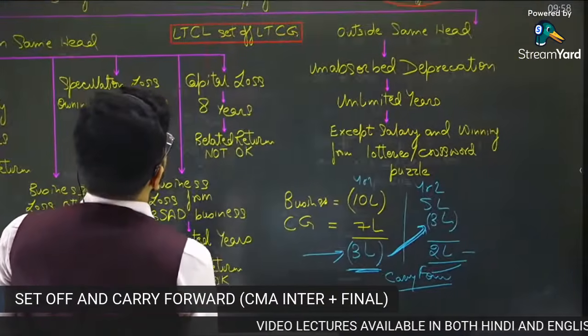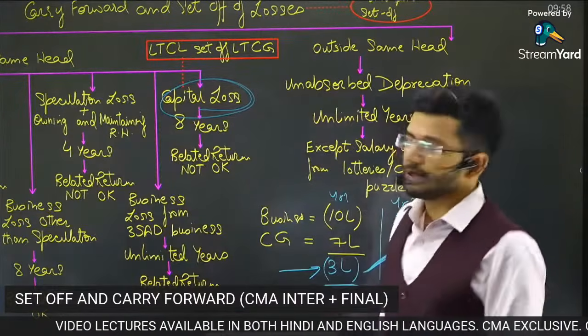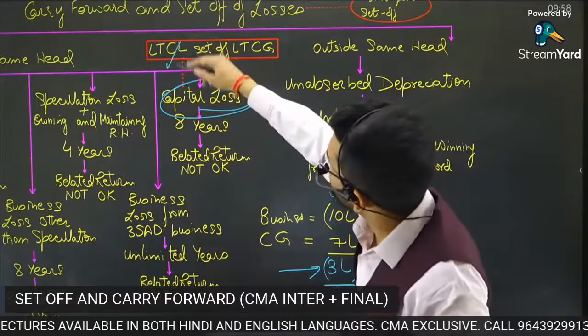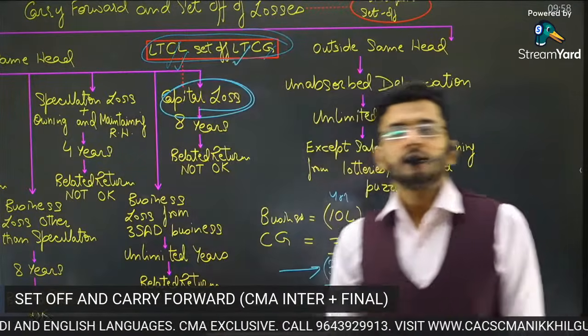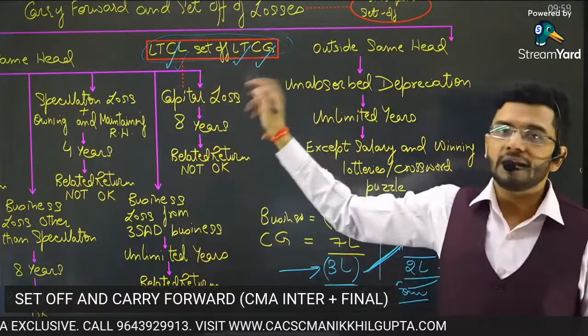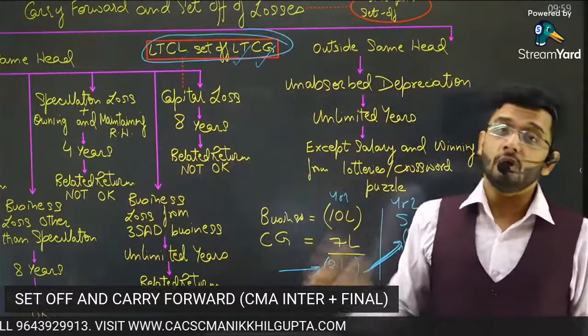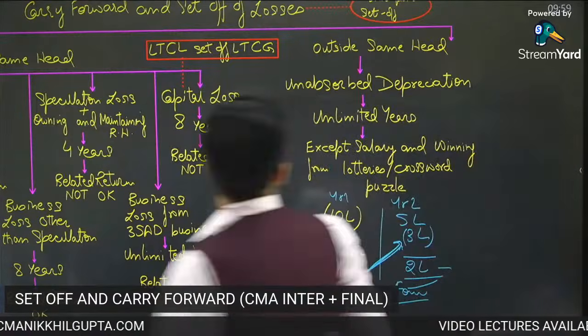One very important thing over here also: even when you have a carry forward capital loss, long-term capital loss can be set off only against long-term capital gain. Long-term capital loss cannot be set off against short-term capital gain. That rule still applies even when you carry forward and set off long-term capital loss. So that rule still holds good.